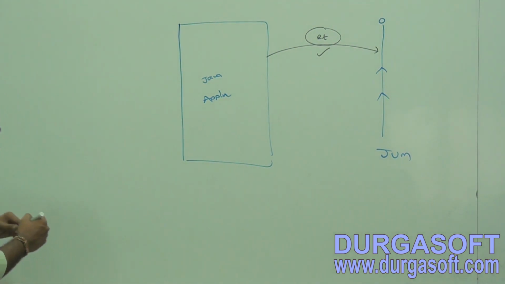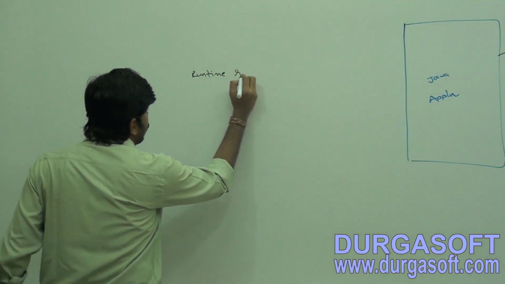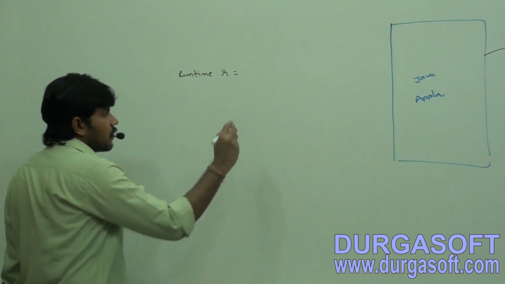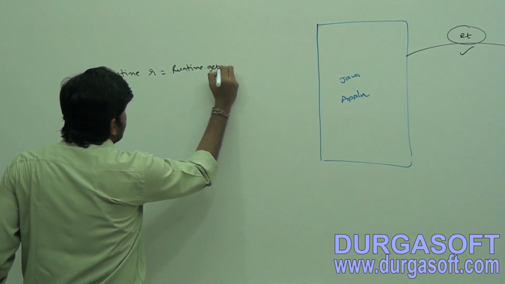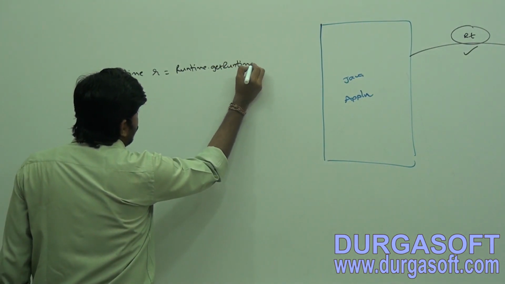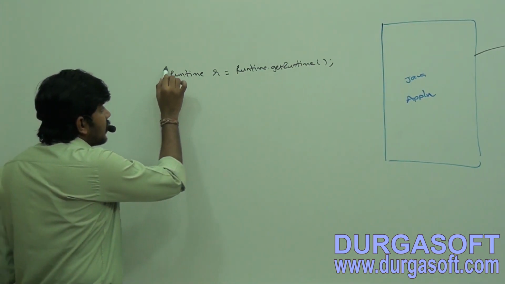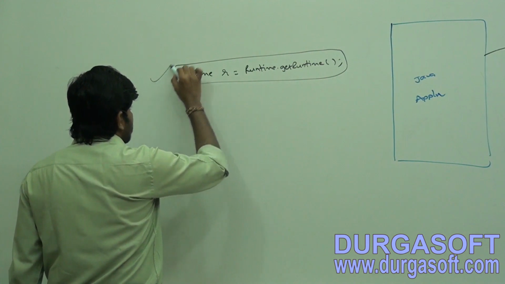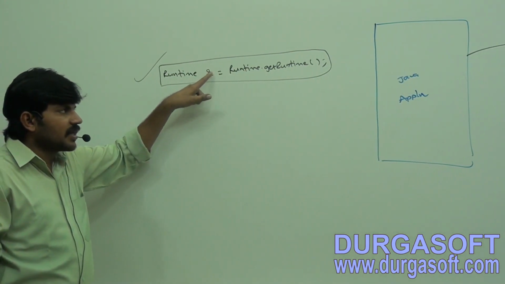We can create runtime object by using Runtime r = Runtime.getRuntime(). I remember somewhere we covered this in the garbage collector. I hope this part we discussed. I got runtime object. Sir, it is a singleton class, and we can get the runtime object.